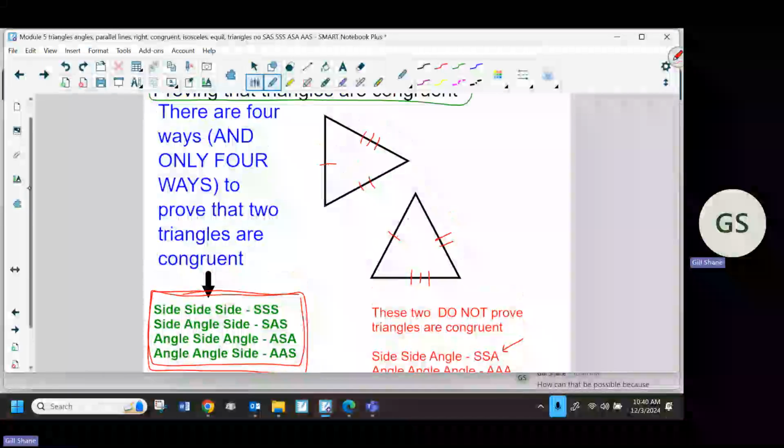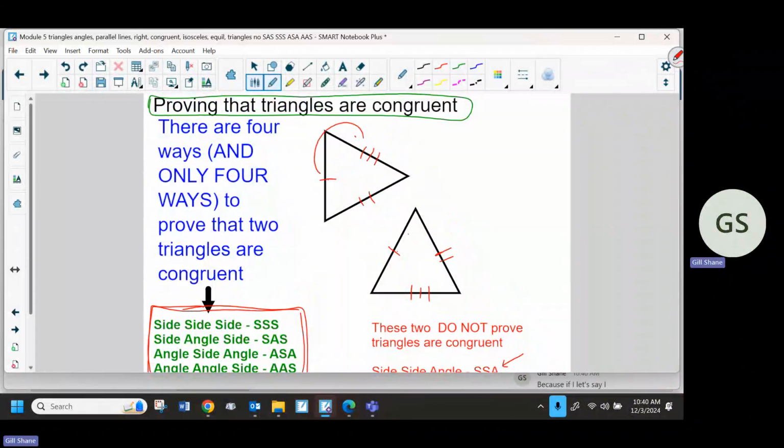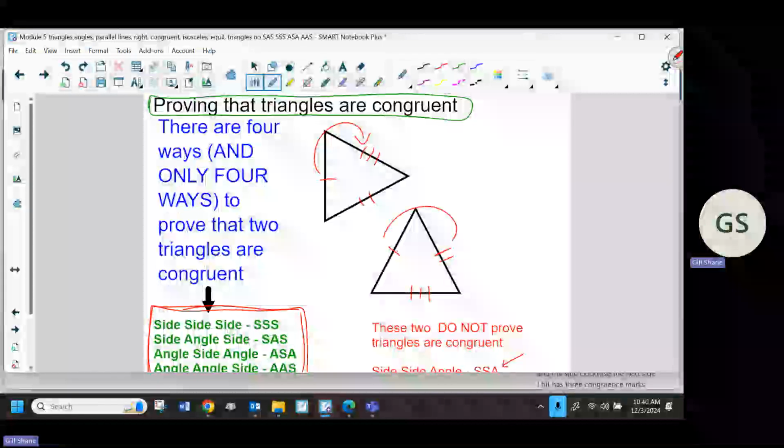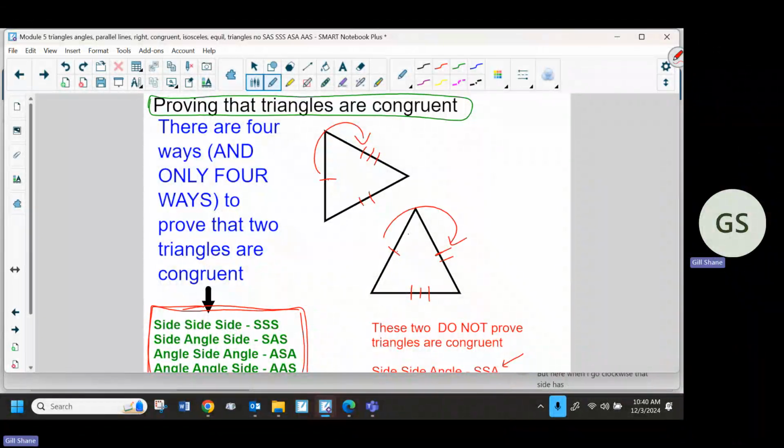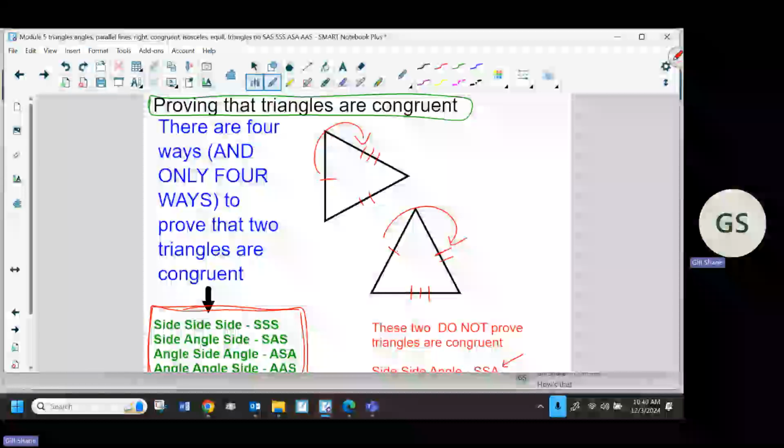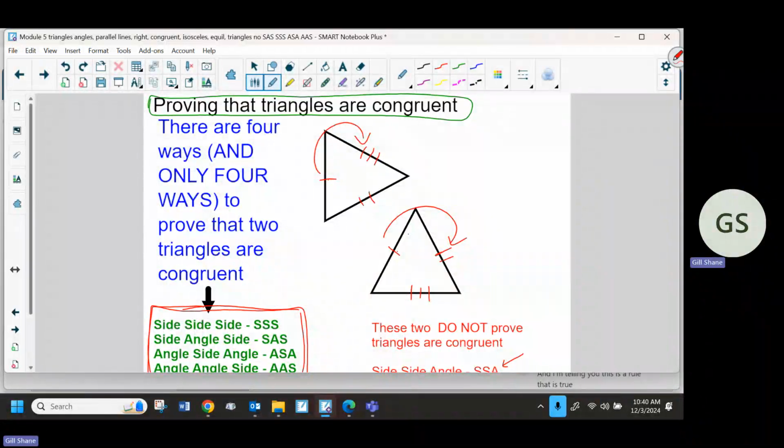Because let's say I went clockwise to the next side. From the one that has one congruence mark, I go clockwise, and the next side I hit has three congruence marks. But here, when I go clockwise, that side has two congruence marks. How can those triangles be congruent, when I clearly see I'm hitting a different side when I go clockwise? How is that possible? And I'm telling you, this is a rule. That is true. That means they're congruent.